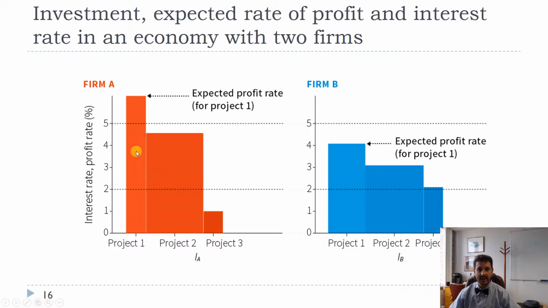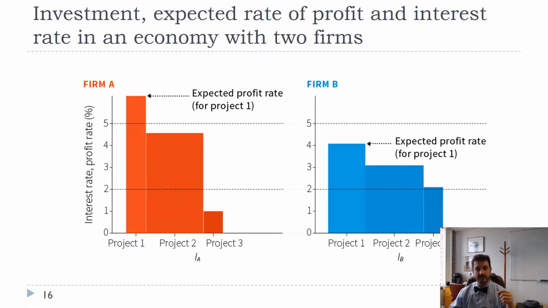So for Firm A, the profit rate on project 1 looks like about 6.5%. On project 2, it looks about 4.5%. On project 3, it's under 1%. For Firm B, they have 3 projects also, 4% profit rate, 3% profit rate, and just over a 2% profit rate. And so if they need to borrow money in order to do these projects, then if the interest rate is 5%, they're not going to borrow money unless the profit rate exceeds 5%. And in this case, only project 1 from Firm A exceeds 5%.